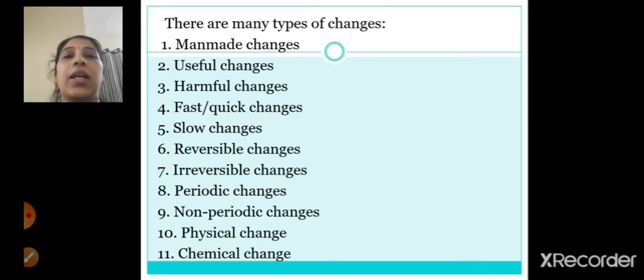Now let's look at each of the changes in detail.